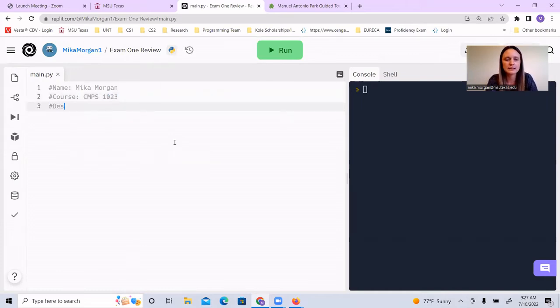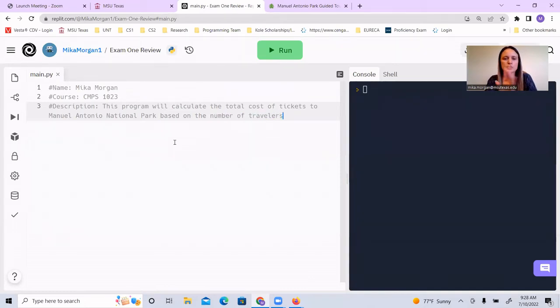And I could just say like the description: this program will calculate the total cost of tickets to Manuel Antonio National Park, based on the number of travelers. Sure, why not?